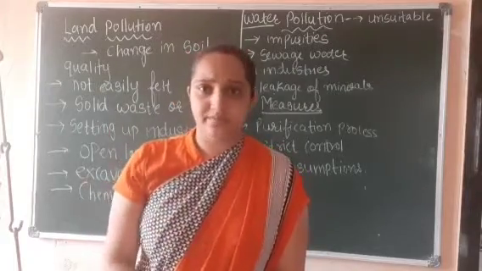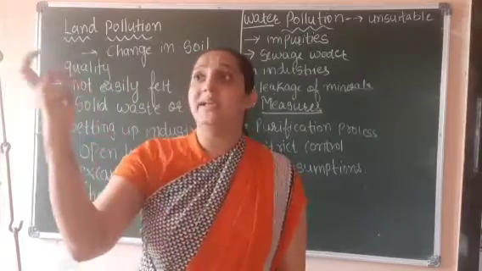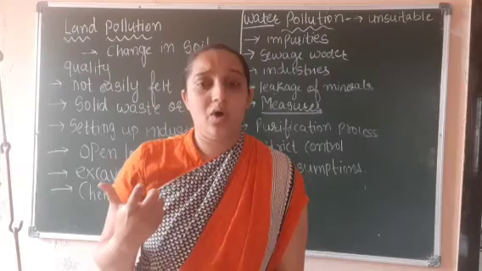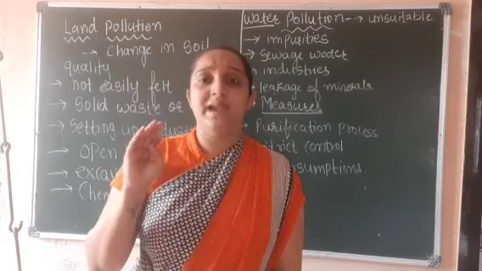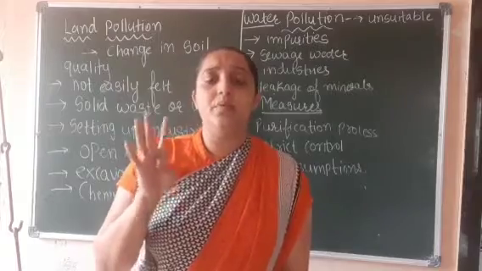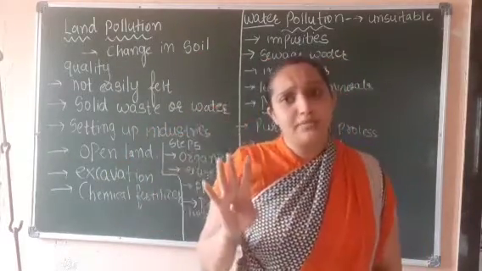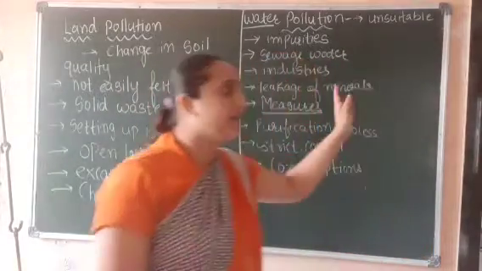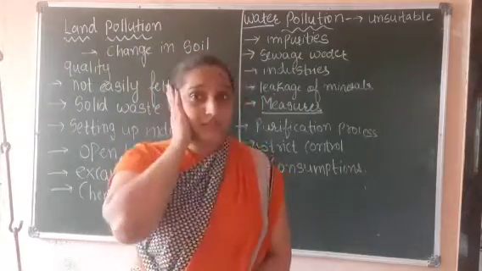All the harmful materials that we can observe around us, that is pollution. We are going to learn about pollution in 4 ways. There are 4 types of pollution: land pollution, water pollution, air pollution and noise pollution.